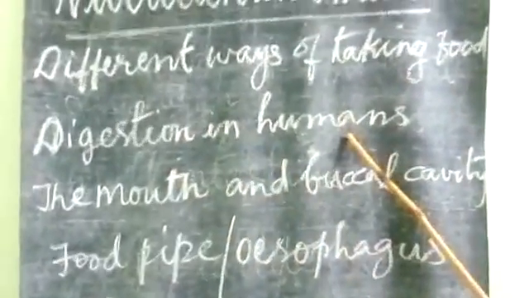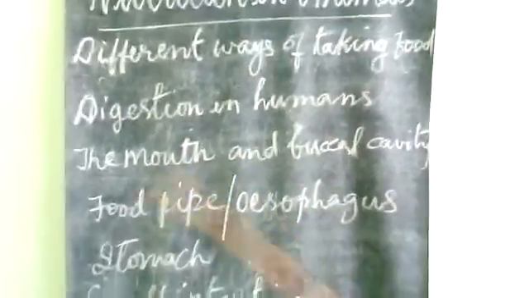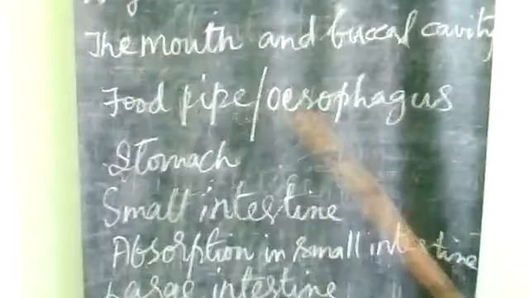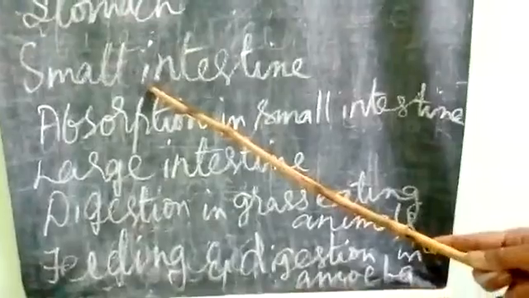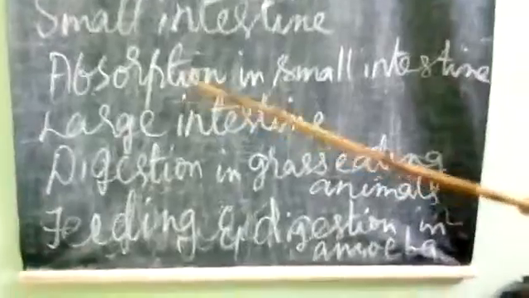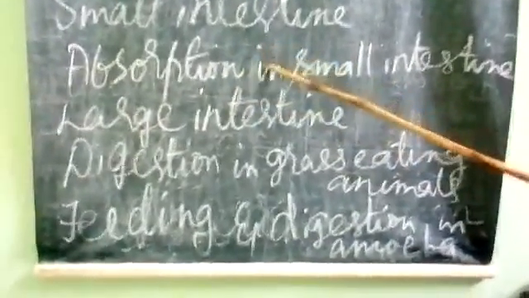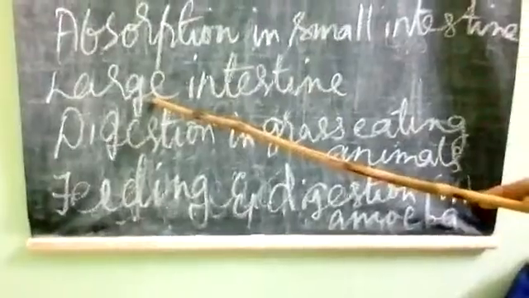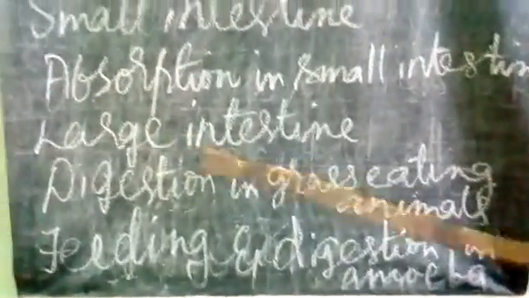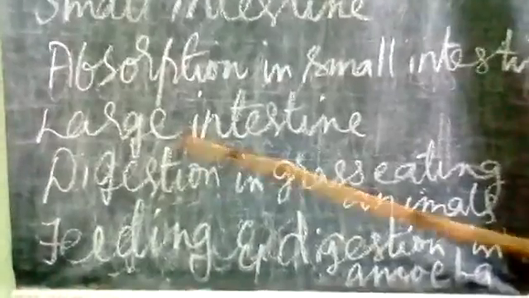Digestion in humans. It involves all these: the mouth and buccal cavity, food pipe and esophagus. And how the digestion takes place in stomach. Absorption. The complete digestion takes place in small intestine, and how it gets absorbed in the small intestine, how it is transported to all organs of the body, and how the undigested or unwanted residues are stored in the large intestine, and it is thrown out through the rectum and anus.